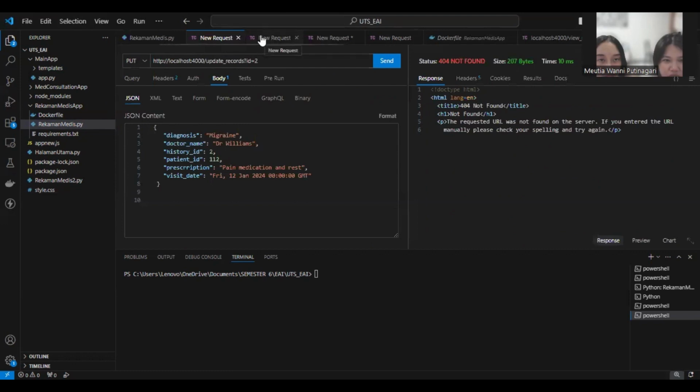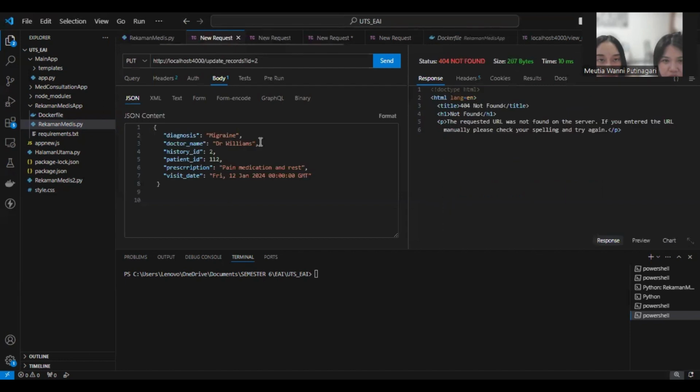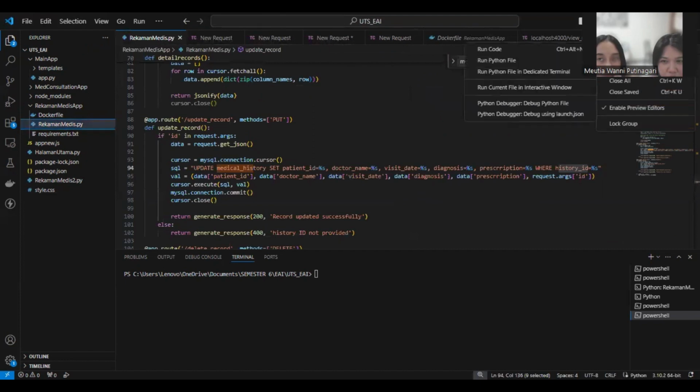Update records. Is it already in the Python file, right?